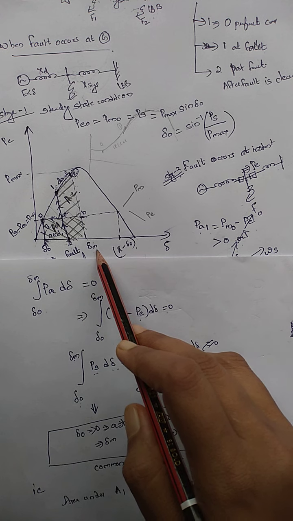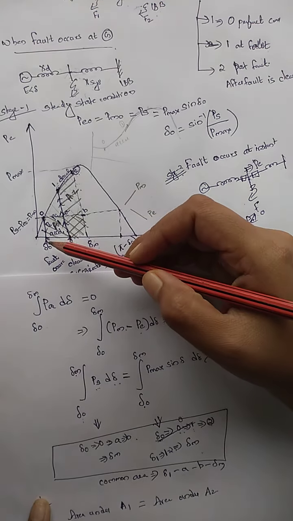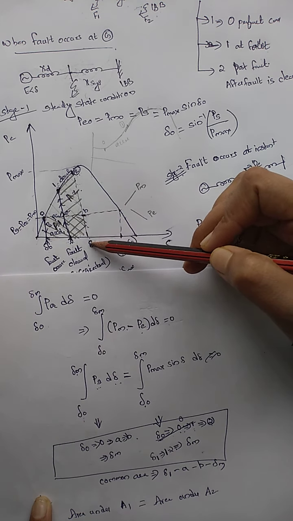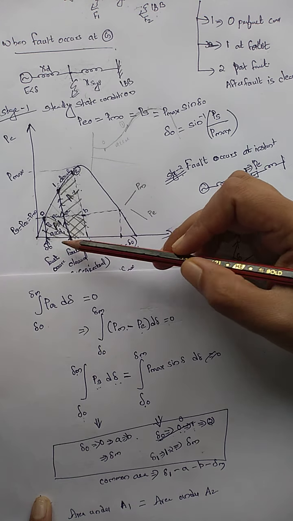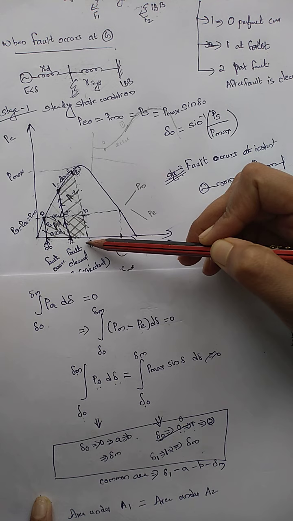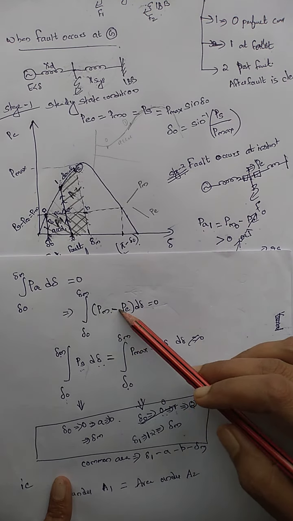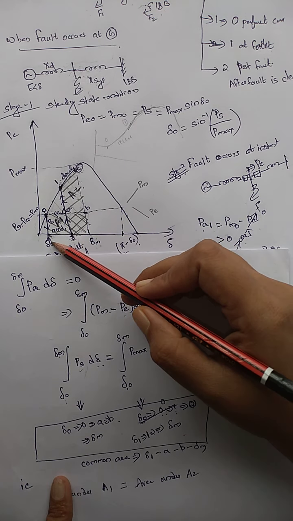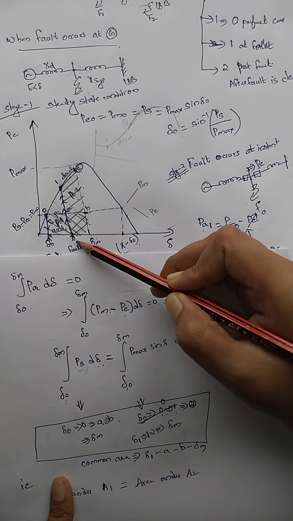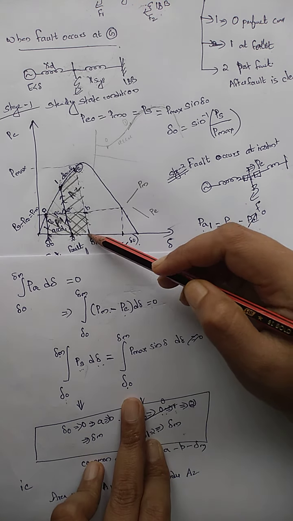So from delta 0 to delta m, what we have to find out is the area under the mechanical power, which is this much along this rectangle, from delta 0 to delta m. So delta 0, 0, B, delta m. That rectangle area will give this area. And what about this electrical area? The electrical area from here to here is 0 only. So from delta 0 to delta 1 it is 0. So we have to find out from delta 1 to delta m.